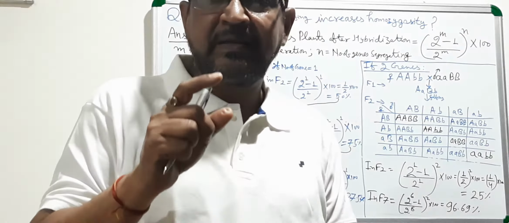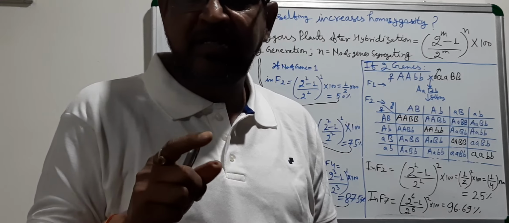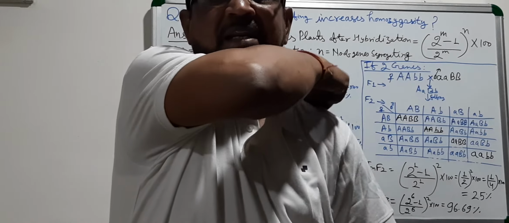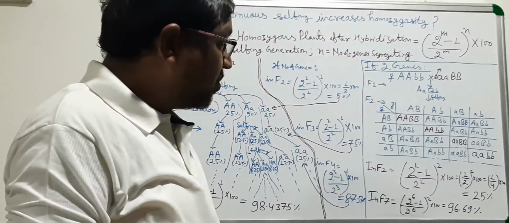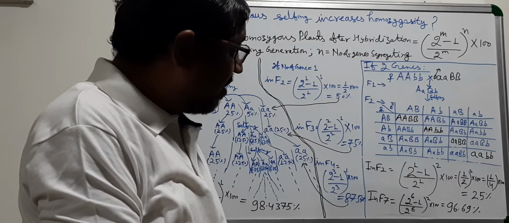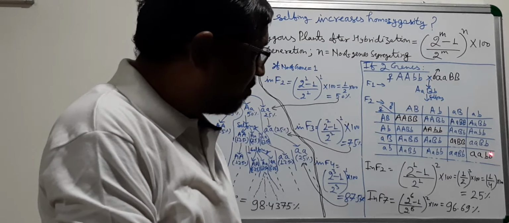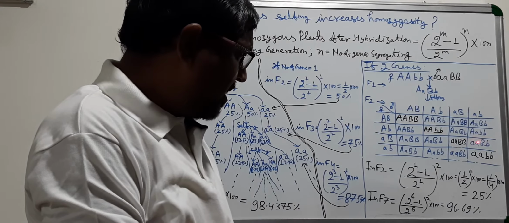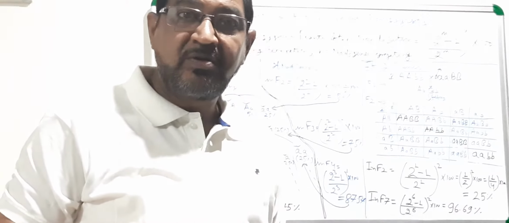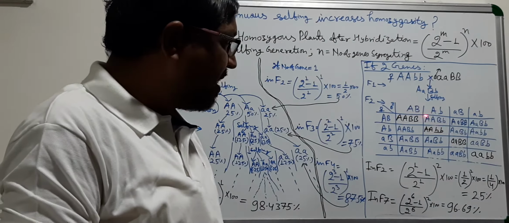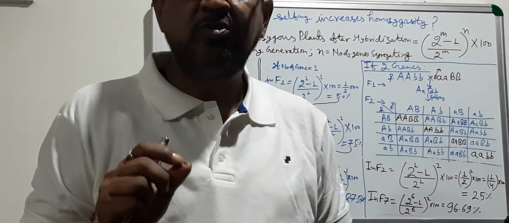If a plant is homozygous for only one gene and heterozygous for another gene, that plant is not taken as a homozygous plant. So if you see in the checkerboard, only 4 out of 16 plants, means only 25% plants in F2 generation are homozygous.